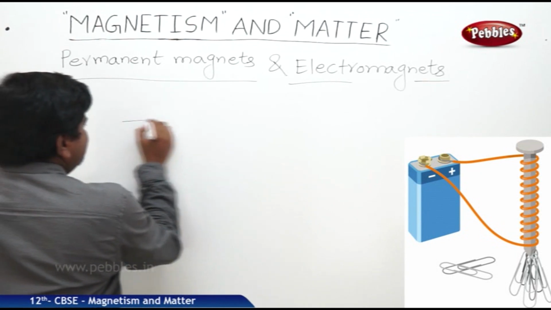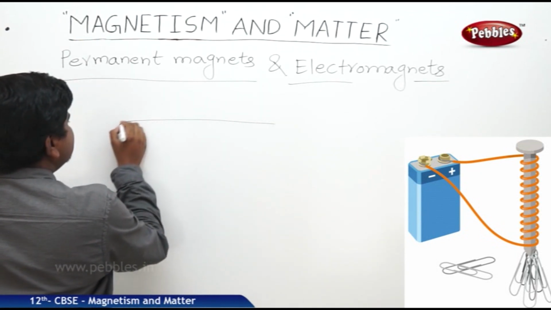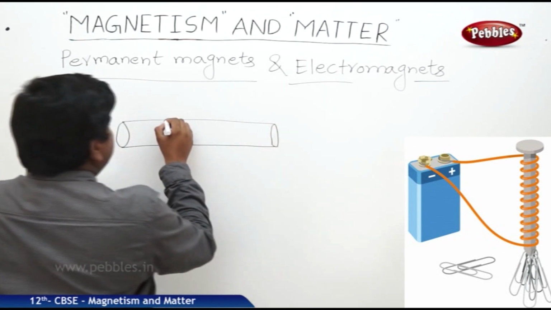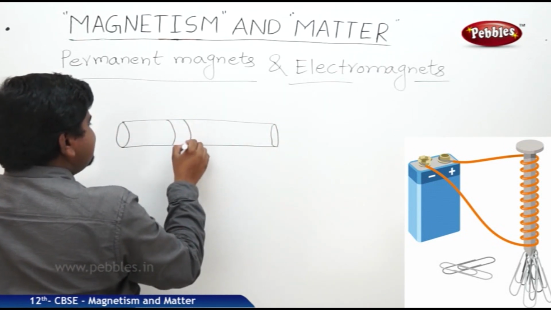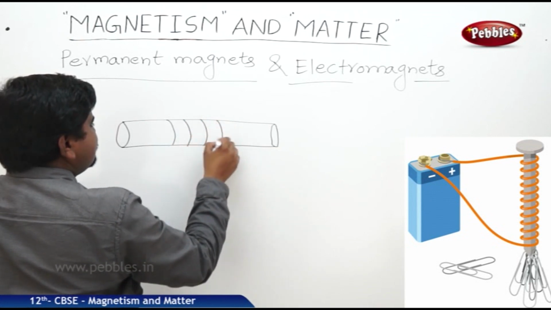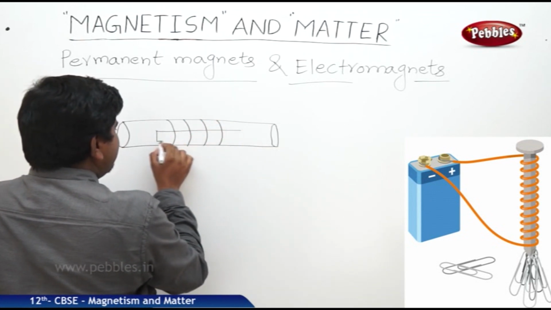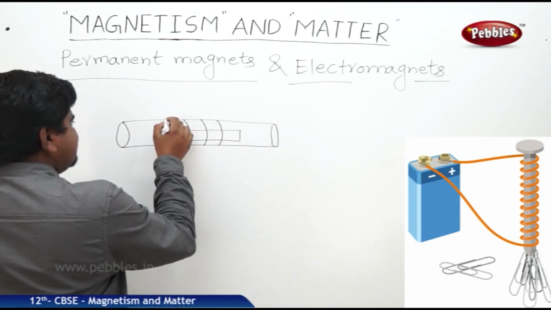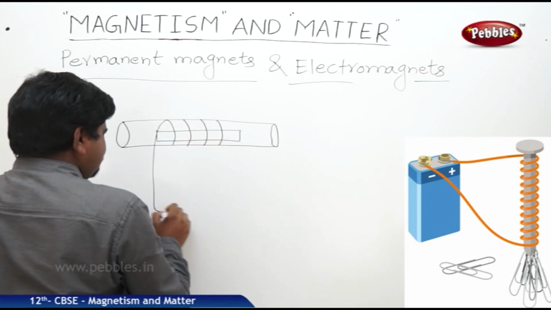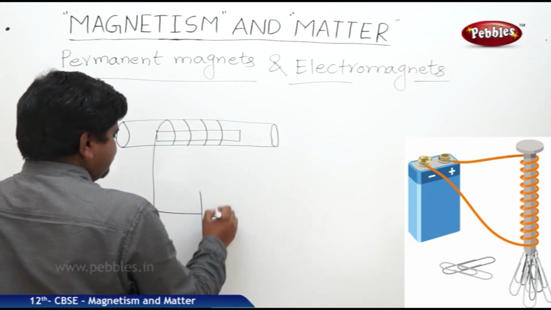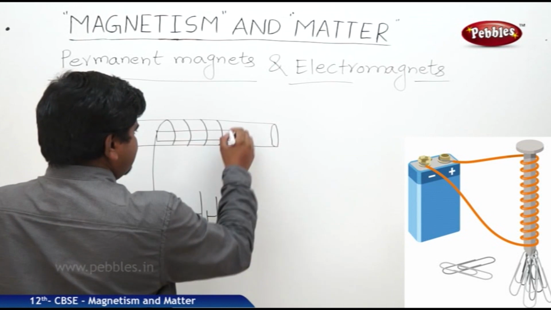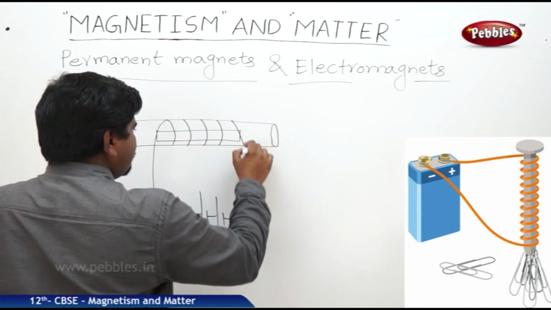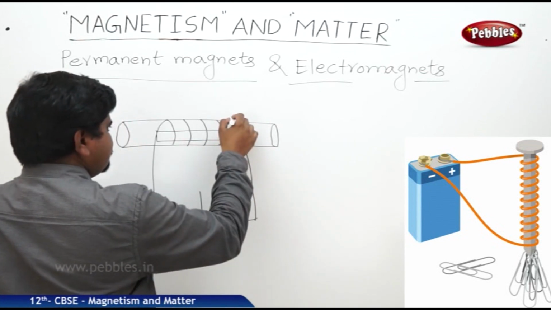So internally we should take a solenoid, and these are the number of windings placed on the solenoid. Internally we should keep an unmagnetized substance, and these windings are connected to a battery. So like this.